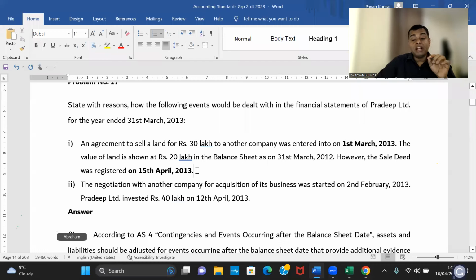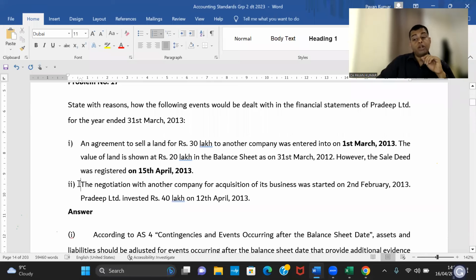On 15th April, registration happened. That is additional evidence that is confirming an event that is already existing on the balance sheet date. What is the event that is existing on the balance sheet date? Sale deed. It is already there. So this is point number one.